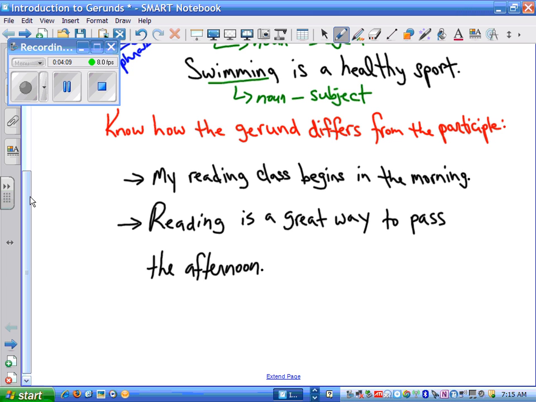All right, in our first example, my reading class begins in the morning. Class is the noun of the sentence, right? It's really serving as the subject of the sentence. And we know a little bit about this class, right? Because of our adjectives that describe it.